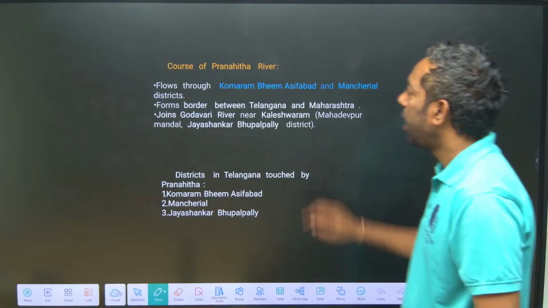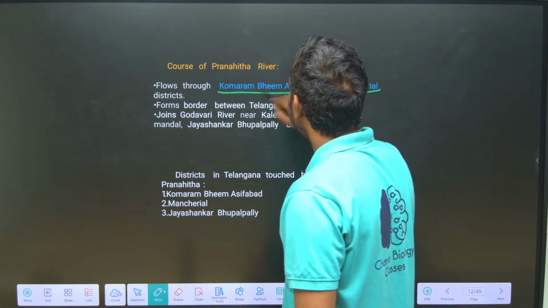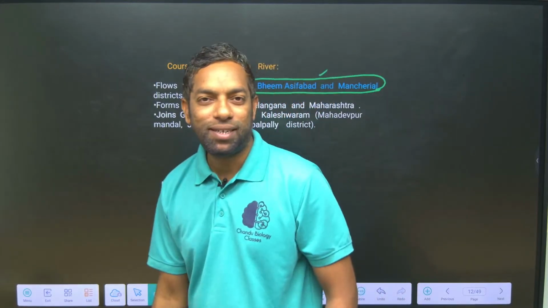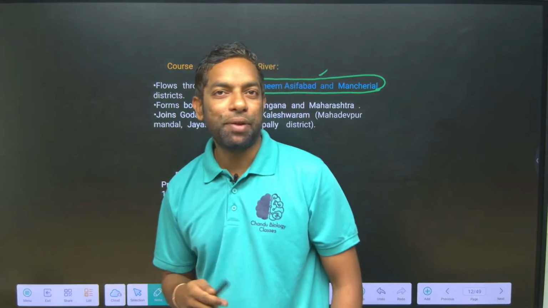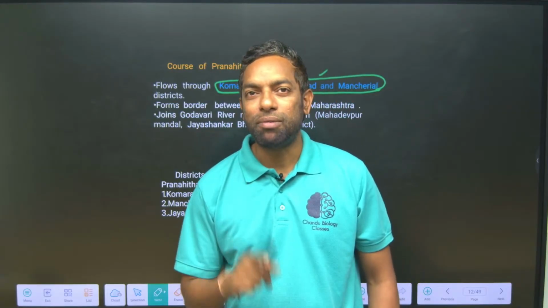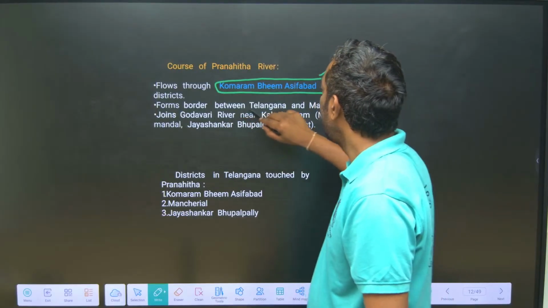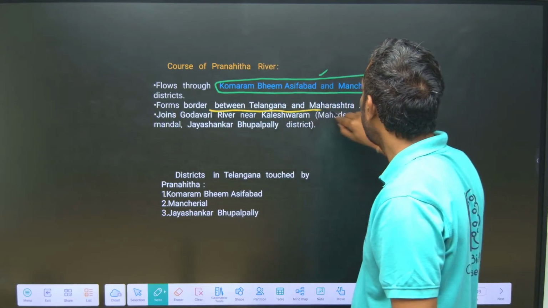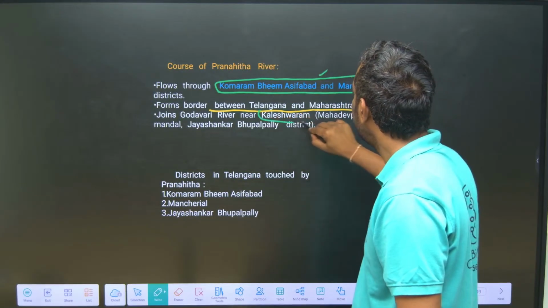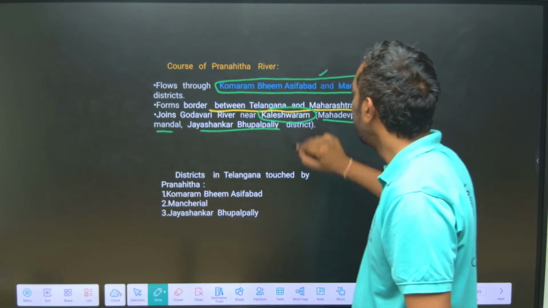Next, Pranahita flows through Komaram Bheem Asifabad and Mancherial districts. The Pranahita river flows in these two districts of Telangana, Komaram Bheem Asifabad and Mancherial. It is on the border of Telangana, of course North Telangana. It joins the Godavari at Kaleshwaram in Mahadevpur Mandal, Jayashankar Bhupalpally.